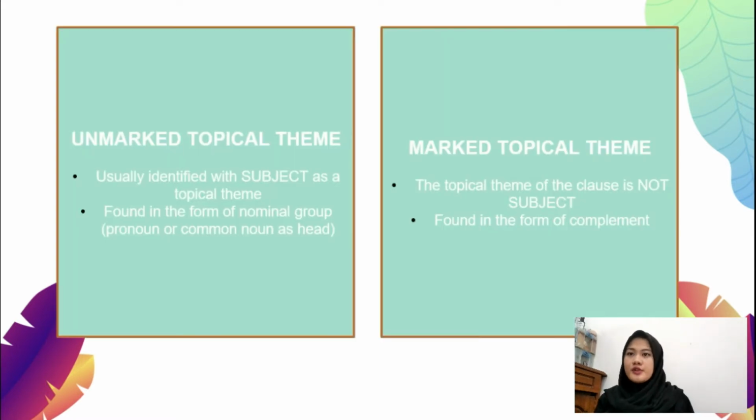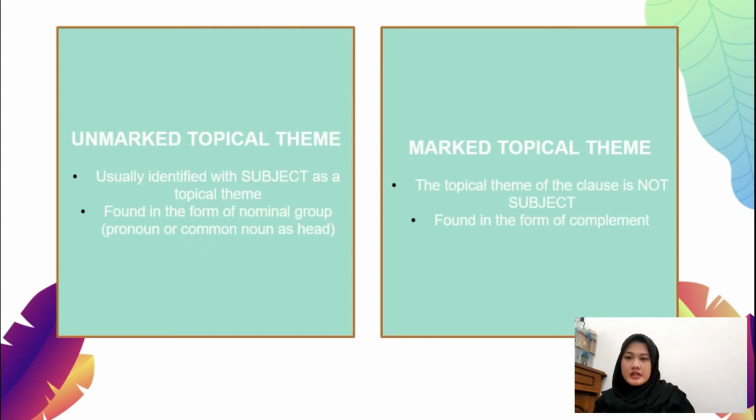The unmarked topical theme is usually identified with the subject as a topical theme, and it is found in the form of a nominal group, pronoun, or common noun as a head. And the marked topical theme is when the topical theme of the clause is not the subject, and it is usually found in the form of complement.